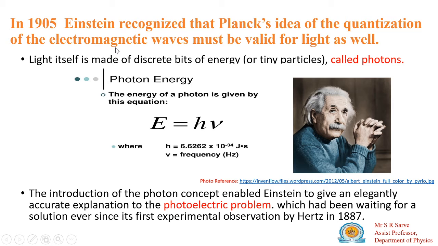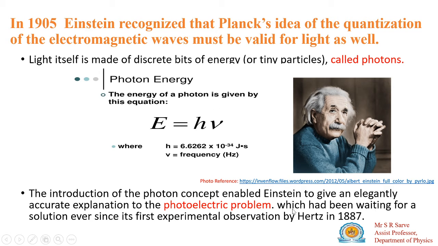Taking the idea of Planck, Einstein said that light consists of tiny particles, and that particle is known as the photon. What is the energy of the photon? The energy of each photon is h mu, where h is Planck's constant and mu is the frequency. This photon, the light particle which has energy h mu, gives the solution to the photoelectric problem; the photoelectric effect can be explained using Einstein's approach of the photon.